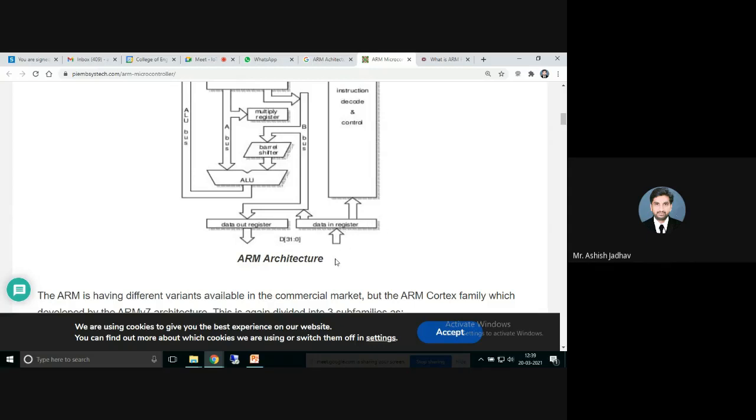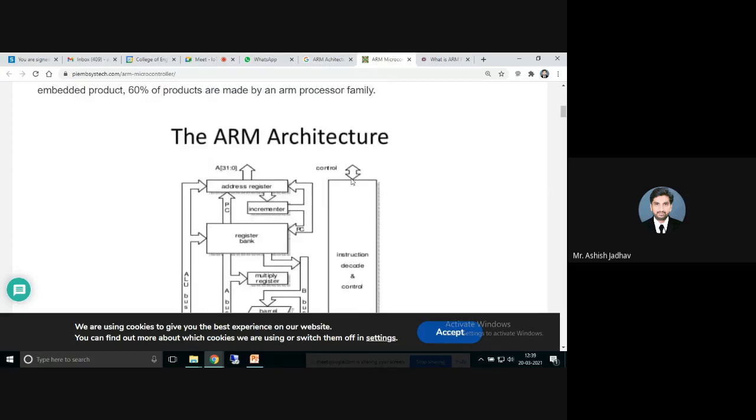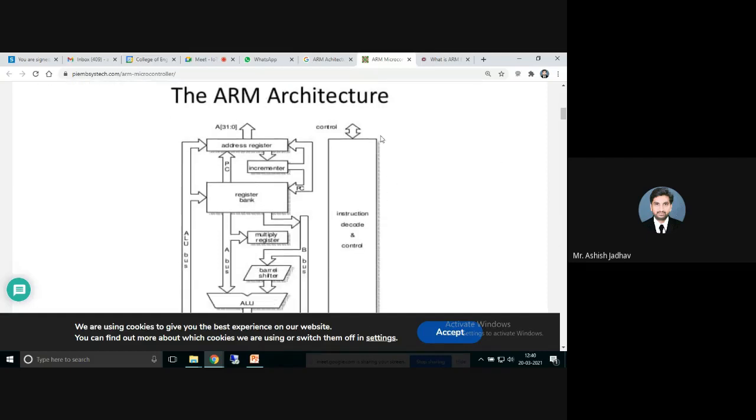So whatever status of switch is there, it will go to this data in register. And we have written some code. If the status of switch is closed, then output pin of that GPIO should go high, right? So who will decide that? This instruction decode and control unit will decide, and accordingly control action will be generated here, which will decide to turn on the LED which is connected on a GPIO output pin. So this is how the control mechanism works here.